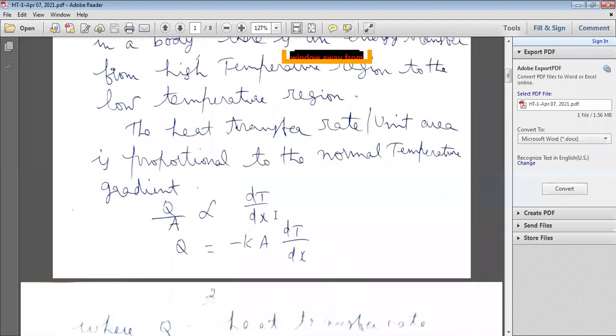So Q is the heat transfer rate and A is the area.